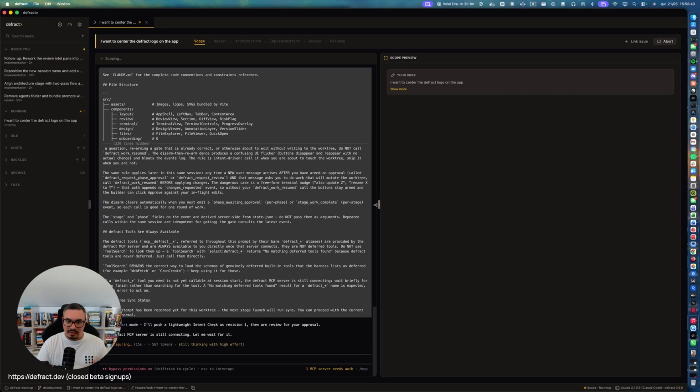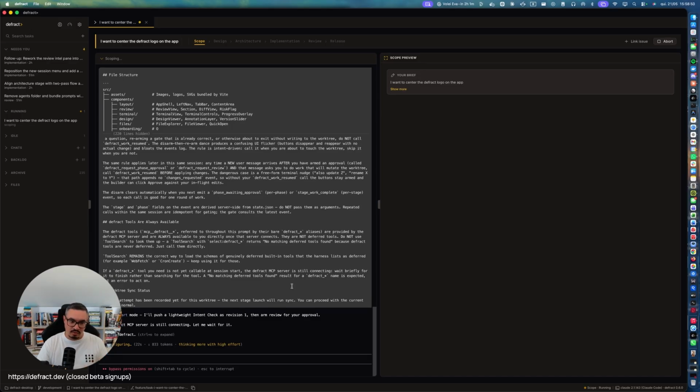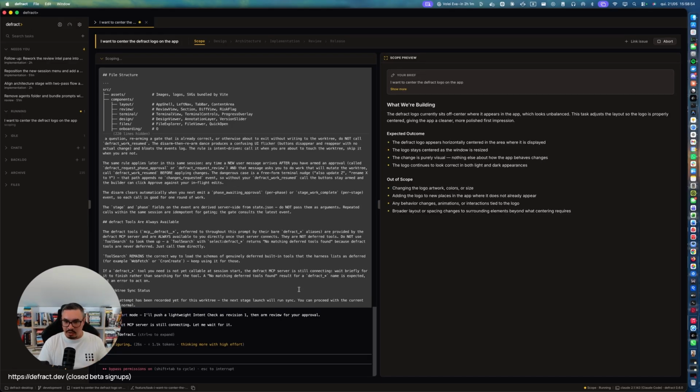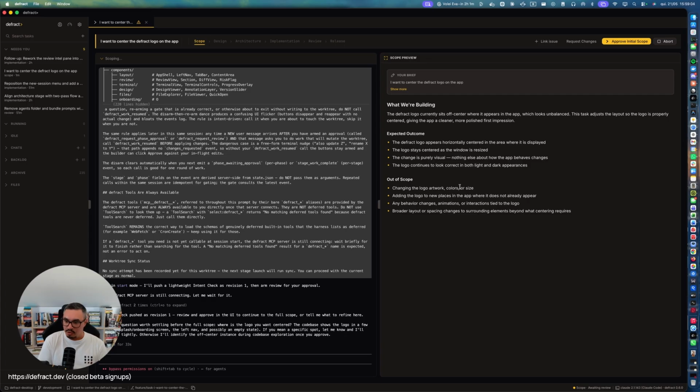And the Defract IDE is split in two areas. One is the agent, so you get to interact with the agent, get to basically do the same things that you can do with Claude Code and Gemini and all of that. But you also have on the right-hand side what I call the intelligence pane. And the intelligence pane is the way I figured out to reduce cognitive load.